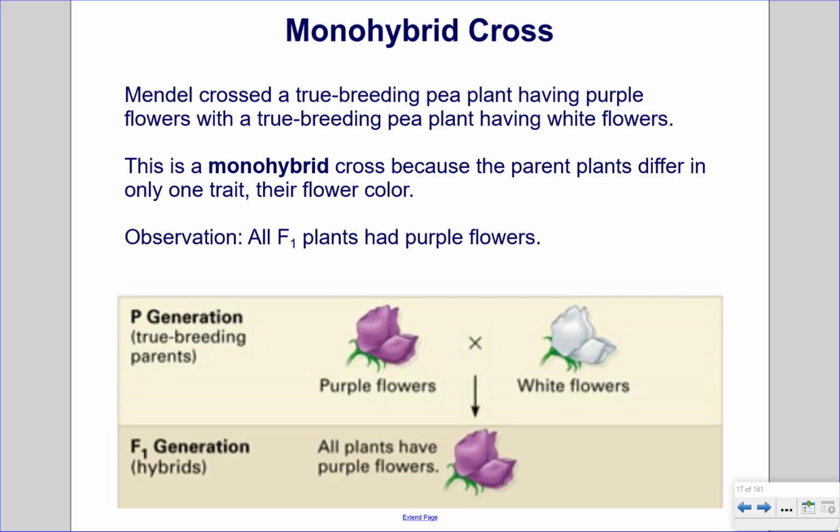Monohybrid Cross. Mendel crossed a true breeding pea plant having purple flowers with a true breeding pea plant having white flowers. This is a monohybrid cross because the parent plants differ in only one trait, their flower color. The observation is that all F1 plants had purple flowers.